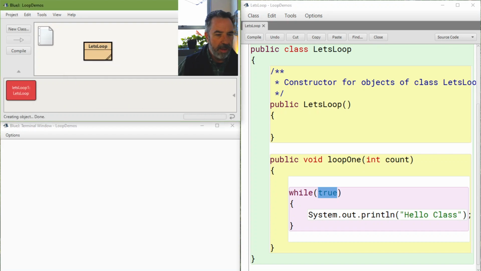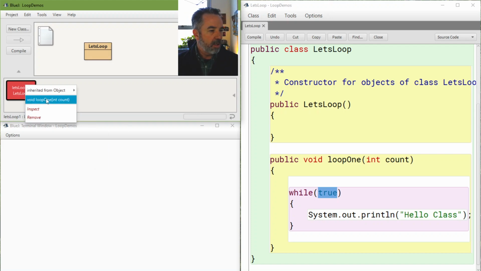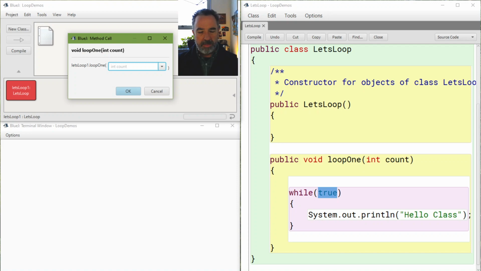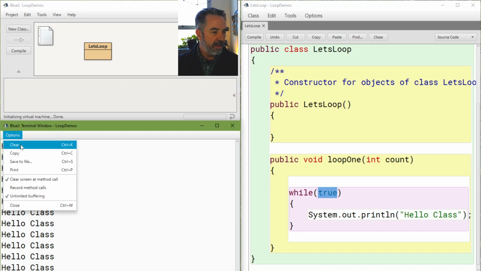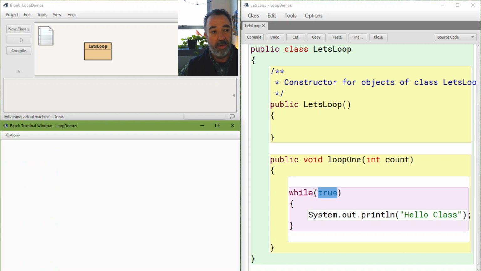So if I compile this and create an instance of it, I could call this method called loop1. If I do void loop1, I can see that it wants me to tell it how many times to do something, and I say 5, but it proceeds to do it again and again. It's just throwing all these words down on the stack, and I have to stop the virtual machine. I have to clear this because it did it a lot of times. So that didn't do it 5 times.